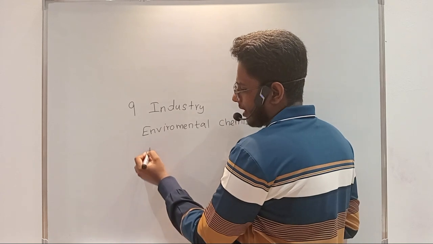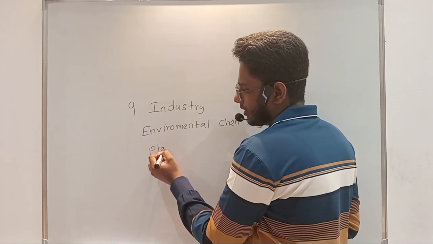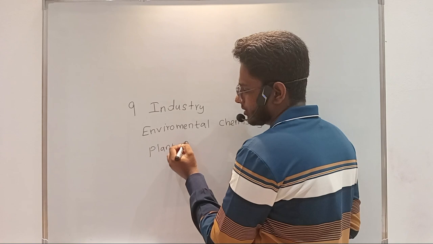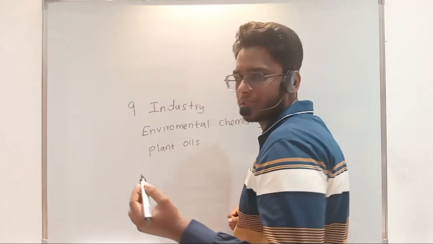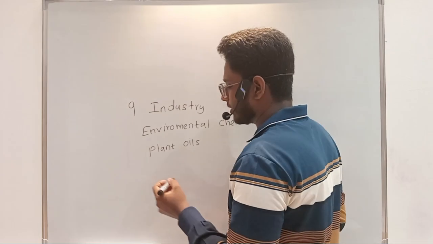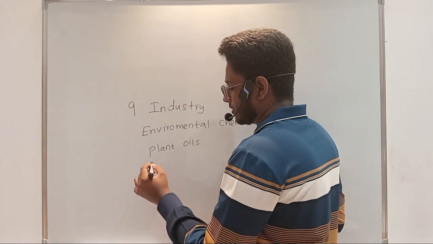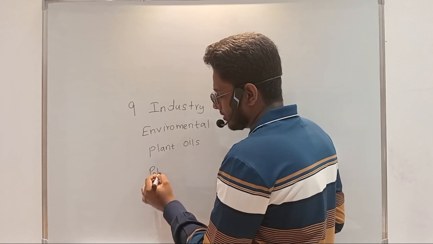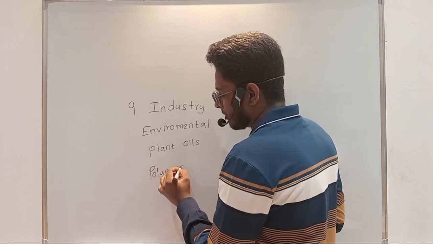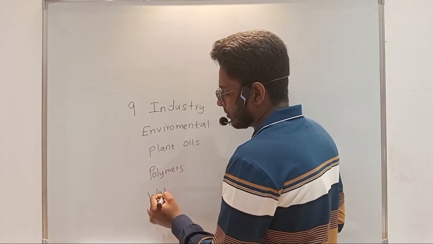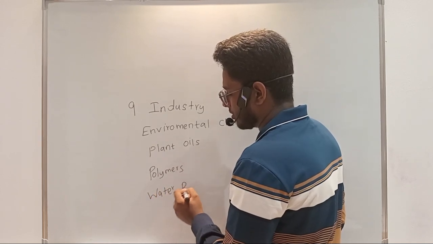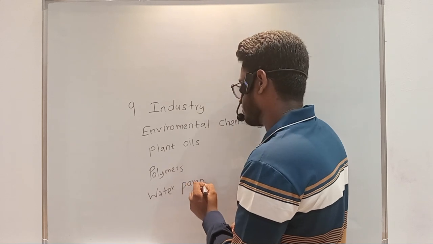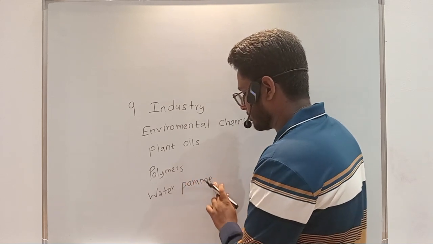And you have plant oils. Regarding plant oils, you'll have steam distillation and fractional distillation. And you have polymers, and water parameters, a few of those. This is the content of the industrial chemistry unit.